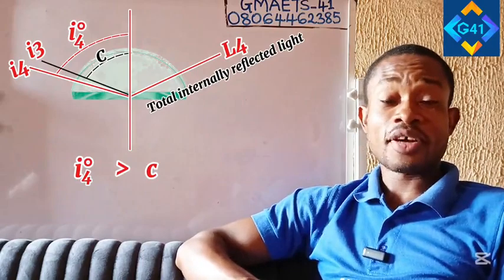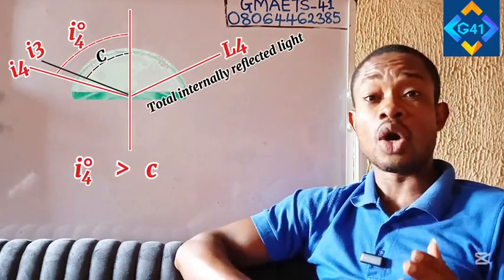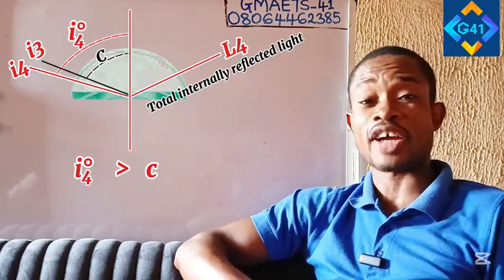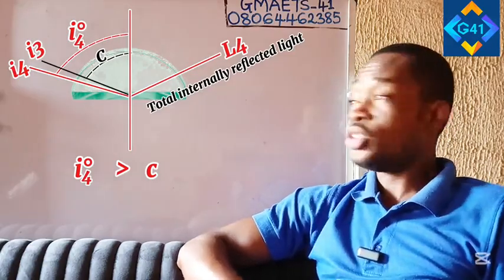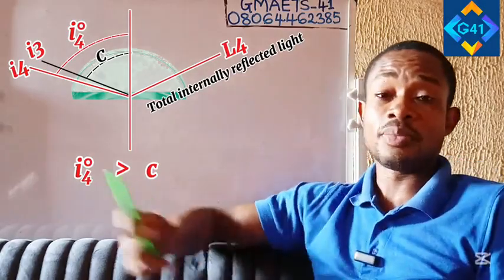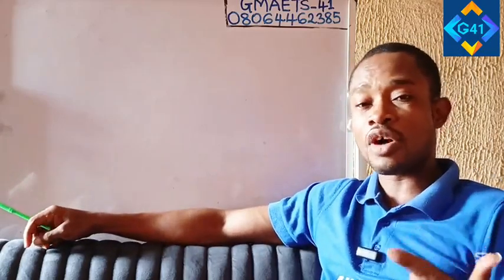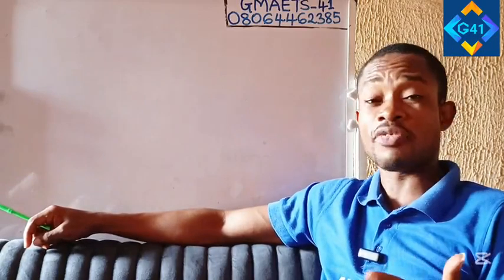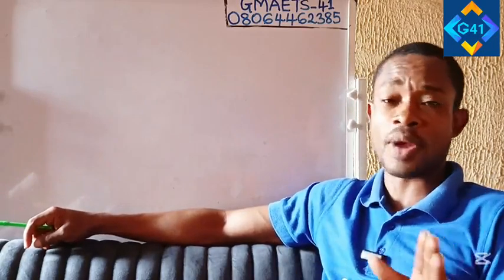What is the formula for the critical angle? We're going to apply Snell's law, which is the second law of refraction. Okay? And you watch as I do the analysis on the board. Now, from what we've just explained, apply Snell's law, which states that the ratio of sine of angle of incidence to the sine of angle of refraction is constant for a given pair of media.